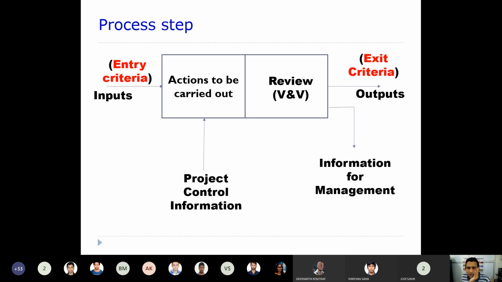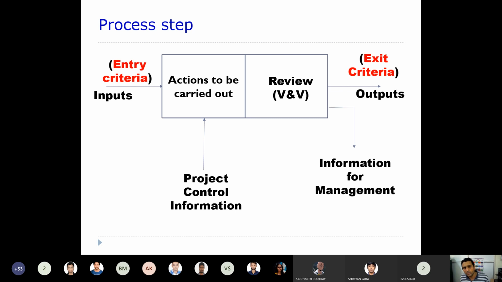You can see here is a step. The step is shown through a rectangle box. The left part is the action to be carried out. Each and every step will have some sort of activities or actions, and each and every step ends with a review. To that particular step we are giving some inputs, right?